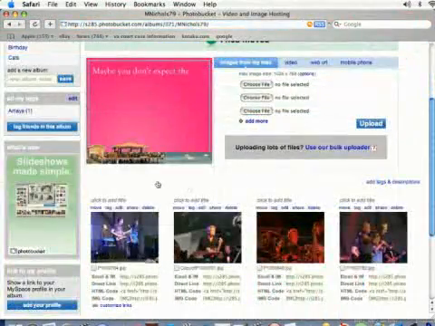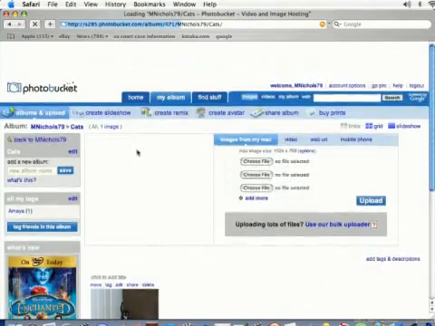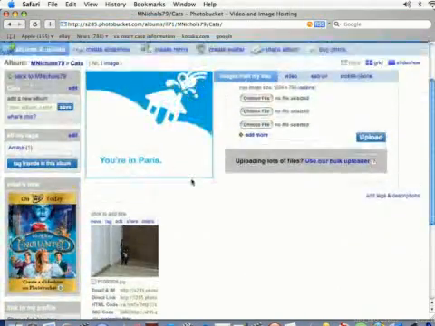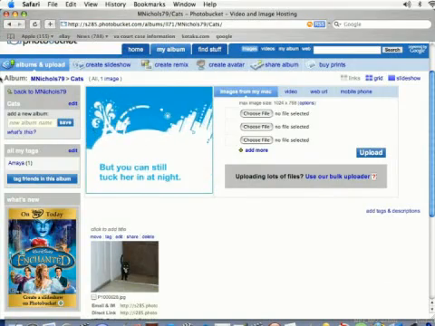And it's going to take me back to my main directory there, but when I click on my Cats album, it's going to show me that photo that I just moved there. An album can hold as many photos as you want there, but I'm going to go back